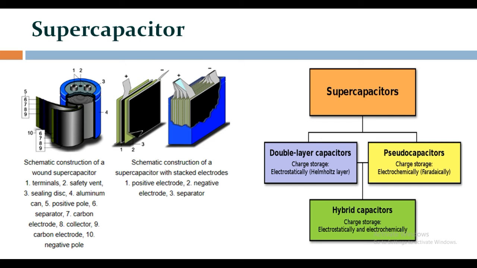Electrical energy is stored in supercapacitors via two storage principles: static double layer capacitance and electrochemical pseudocapacitance, and the distribution of the two types of capacitance depends on the material and structure of the electrodes. There are three types of supercapacitor based on storage principle. First one, double layer capacitors. Second one, pseudocapacitors. Third one, hybrid capacitors.